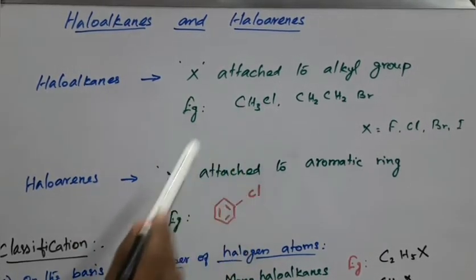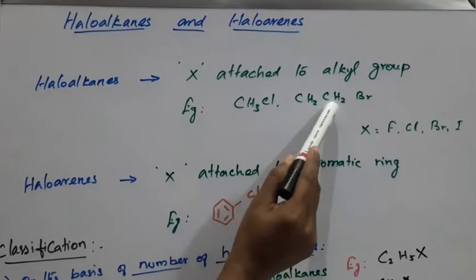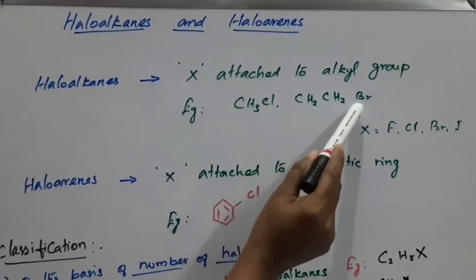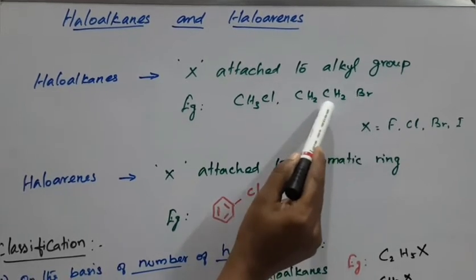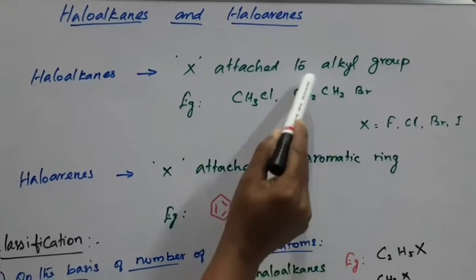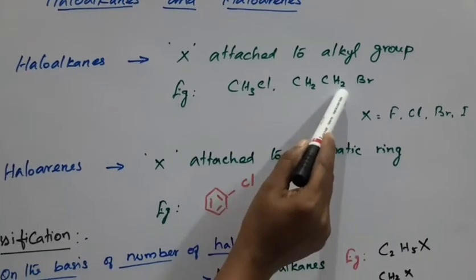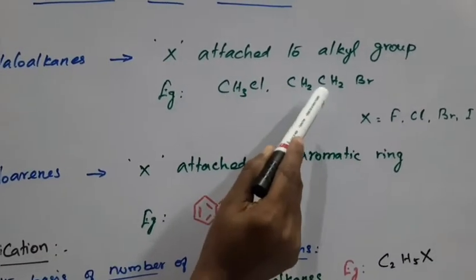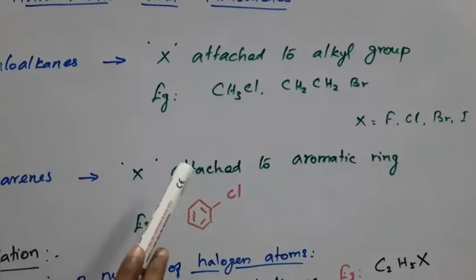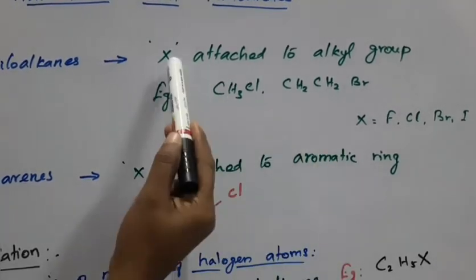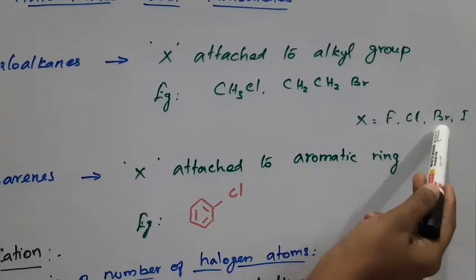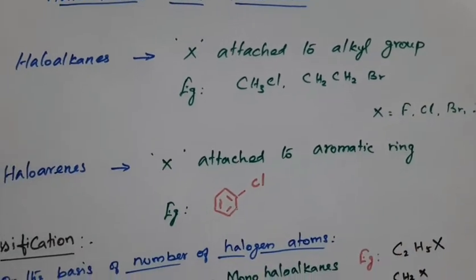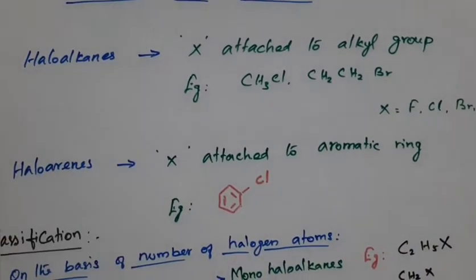At the same time, this is for two carbon atoms: ethyl bromide or bromoethane. Here the bromine attached to this alkyl group is called haloalkane or alkyl halide. The halogen, the X, is denoted as fluorine, chlorine, bromine or iodine. This is for alkyl halide.